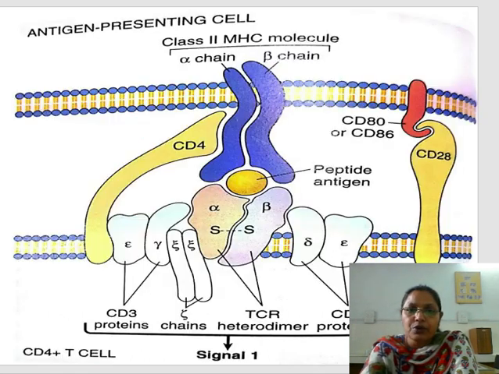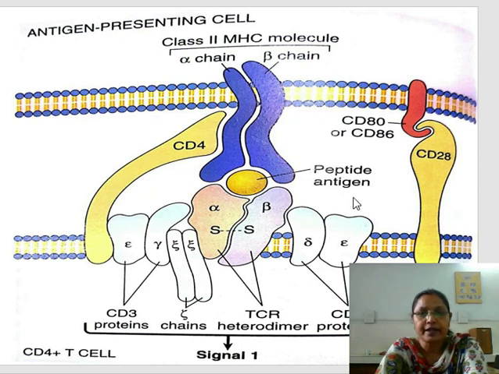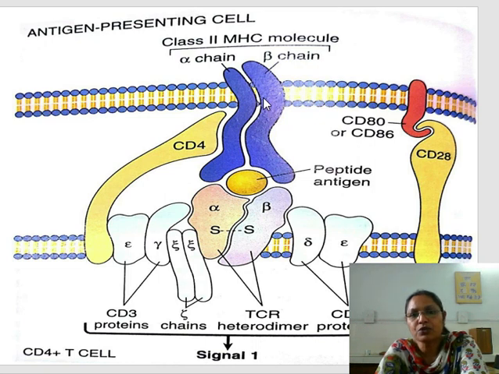Now this diagram is showing one side the antigen presenting cell, suppose it is a dendritic cell, and it catches and processes the antigen and presents it with the help of the MHC2 molecule. And here is the CD4 T cell, and it recognizes this peptide antigen with its receptor molecule.